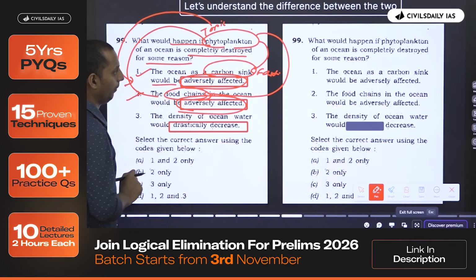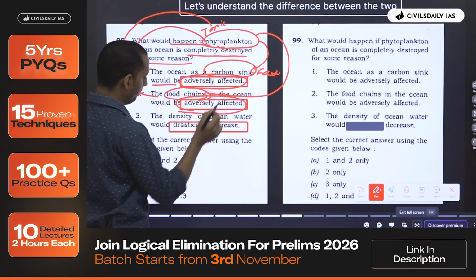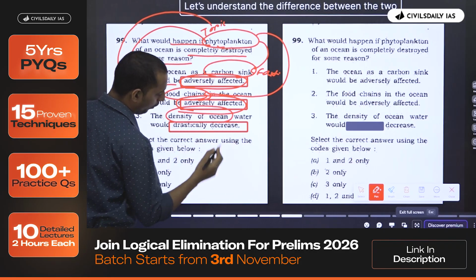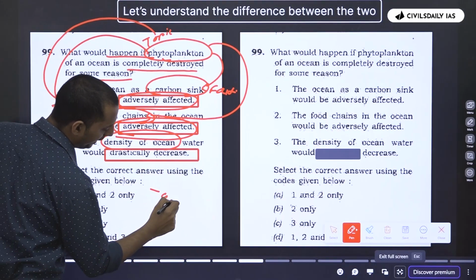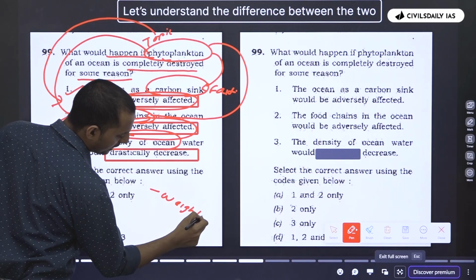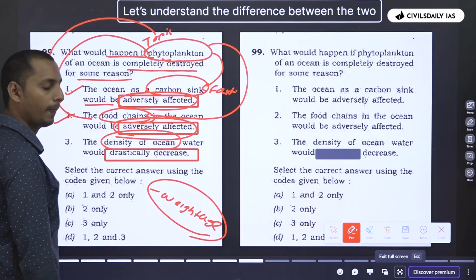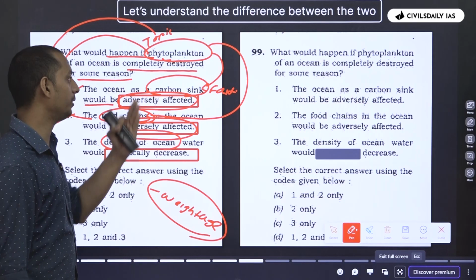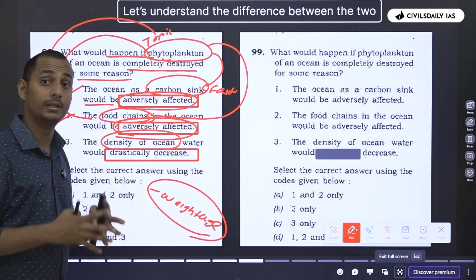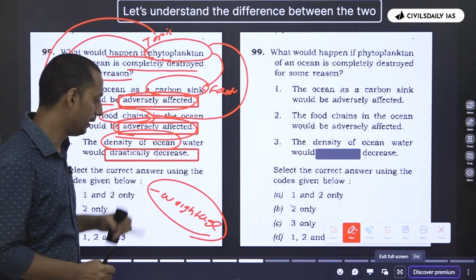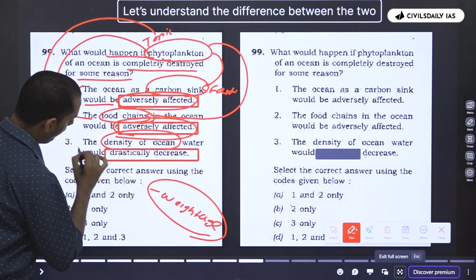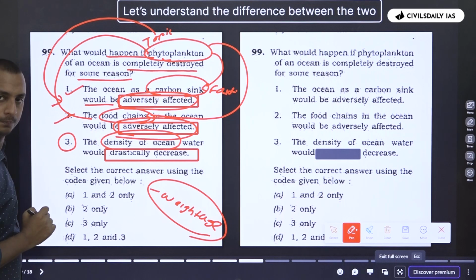This is the most important part. Does phytoplankton influence the density of the ocean water? Density means the weight. Does phytoplankton influence the weight of the ocean? Is there any direct relation between phytoplankton and the weight of the ocean? There is no direct relation, right? So, is this statement correct or incorrect?